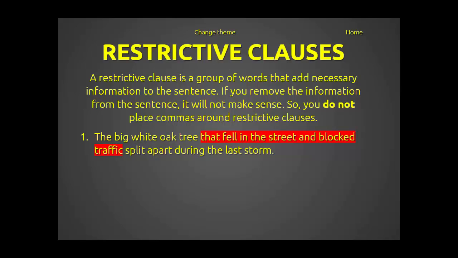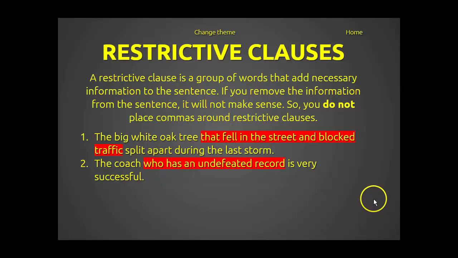The big white oak tree that fell in the street and blocked traffic split apart during the last storm. Now I started it with the word that, you'll see. And that is one of those words, it's a subordinating conjunction, and it's always restrictive. So if you're going to use a restrictive clause, you start it with that. You don't always have to start it with that, but if you do start it with that, it means it's a restrictive clause. And I felt that it would obviously be important to the sentence, about the tree that fell in the street and blocked traffic. Anything that blocks traffic is important.